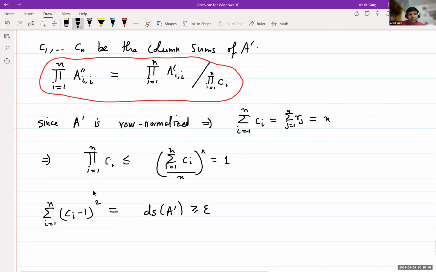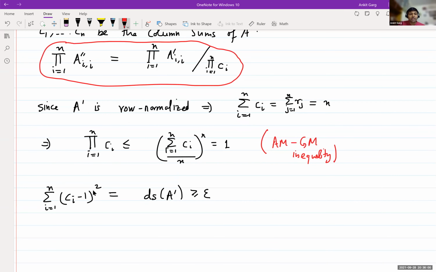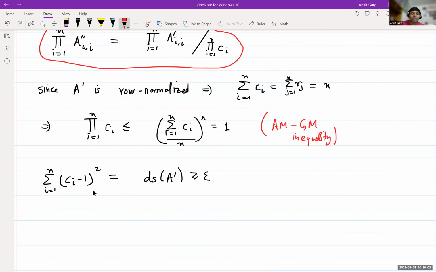So in the AM-GM inequality, the bad case is when all the Cis are 1, which cannot happen because it's still far. So then it turns out that if all the Cis are not 1, then you can quantitatively bound how far away from 1 this product can be. Okay. So I'll leave this as an exercise. This is an elementary calculus kind of exercise.